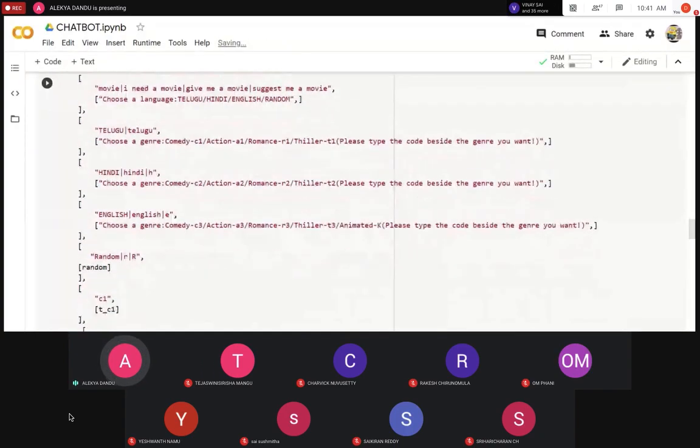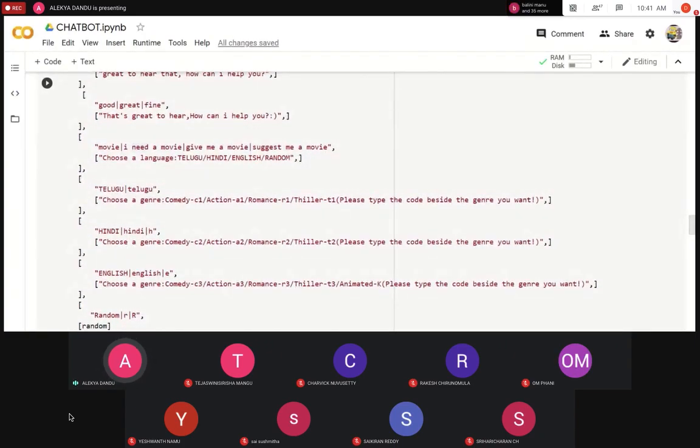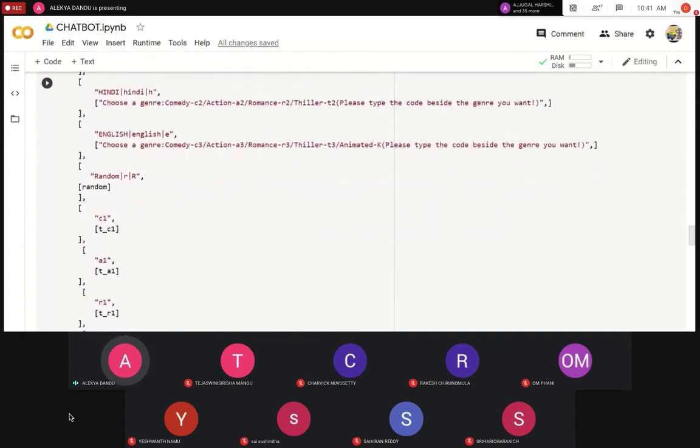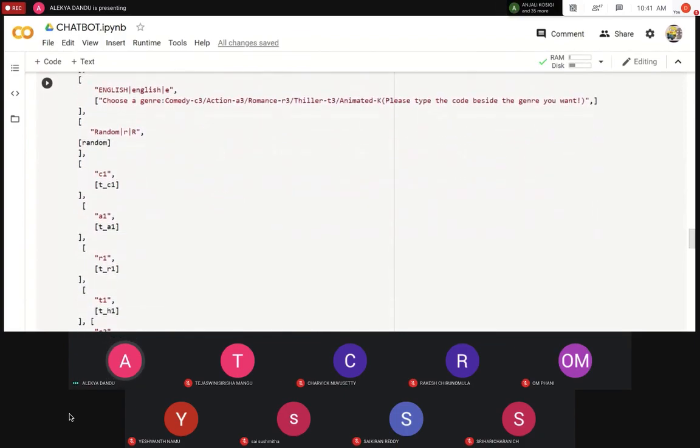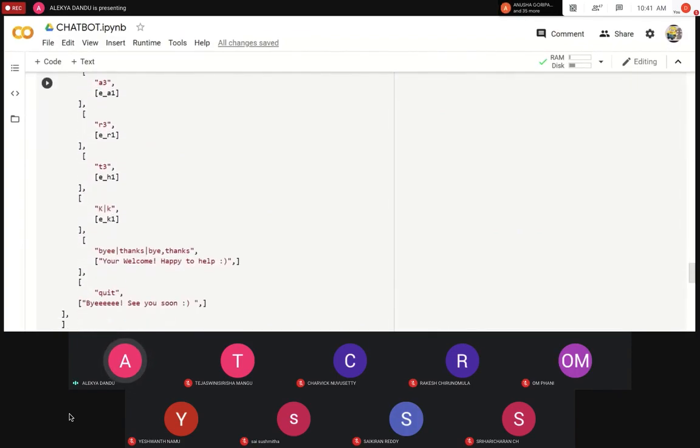So over here, again, if the user selects Telugu or Hindi or English or random, we are going to be asking them to choose a genre. And according to that keyword or the code decided, I'm going to be displaying the strings that we saw above. So for each code, we're going to be displaying the strings.